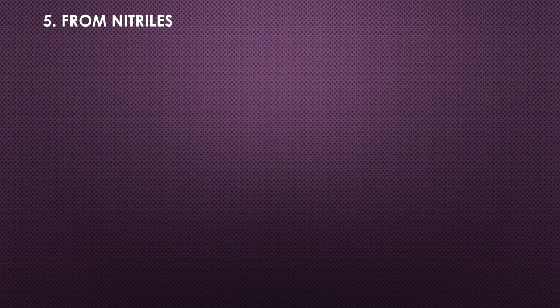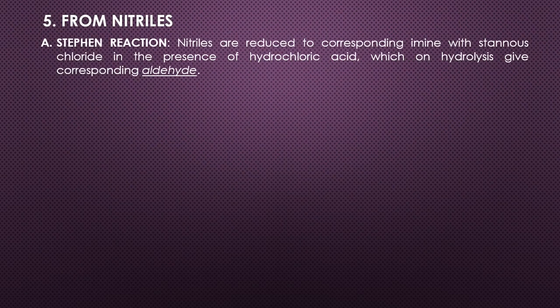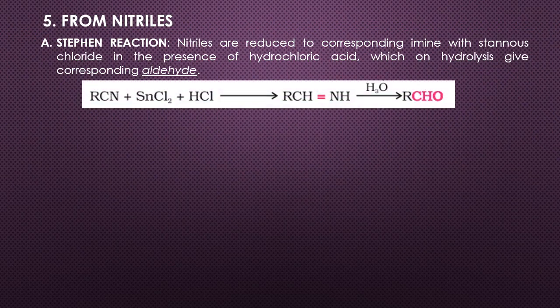Fifth method to obtain aldehydes and ketones is from nitriles. Stephen reaction is an important name reaction. Here, nitriles are reduced to corresponding imine, which means carbon containing nitrogen atom have double bond between them, with stannous chloride in the presence of hydrochloric acid, which on hydrolysis gives corresponding aldehyde.